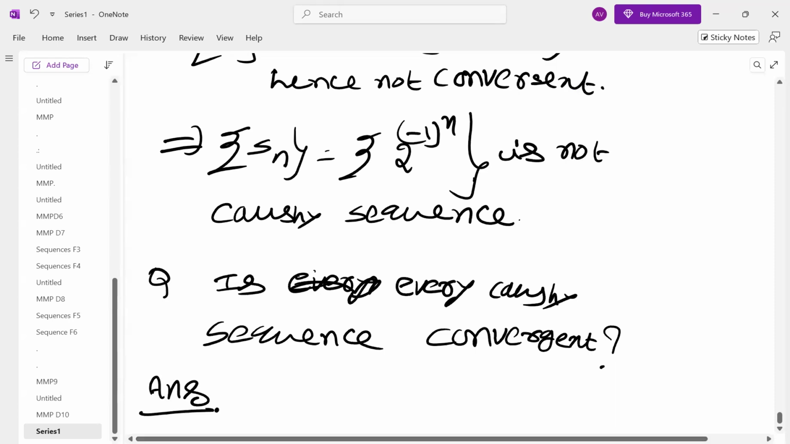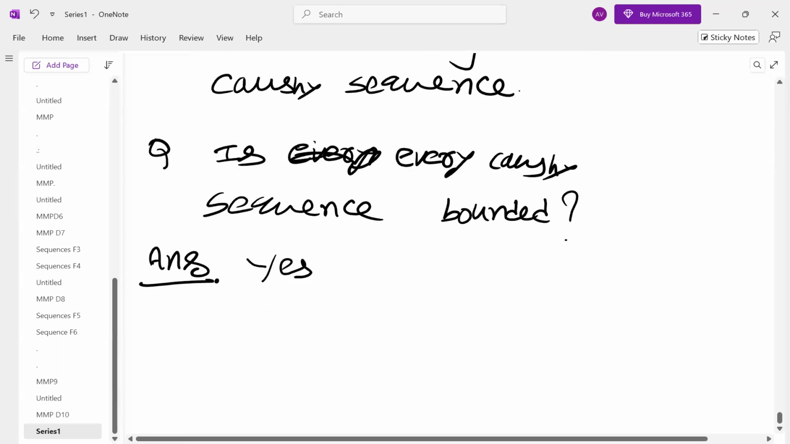Yes. Yes, ma'am. Every Cauchy sequence is convergent. What is your answer? Is every Cauchy sequence bounded? Yes, ma'am, the answer is yes. Why is it so? Every Cauchy sequence is convergent, so a convergent sequence is bounded. Correct, excellent.